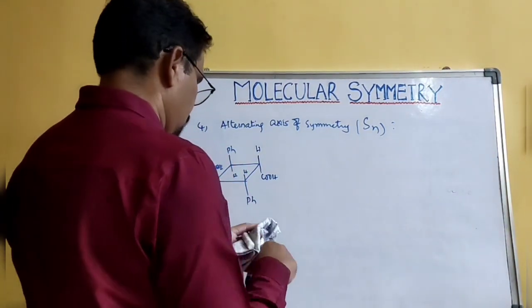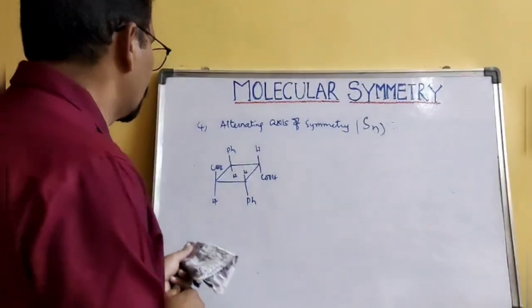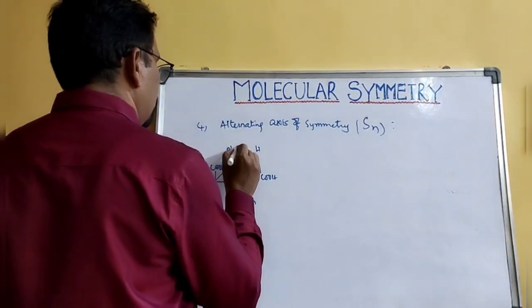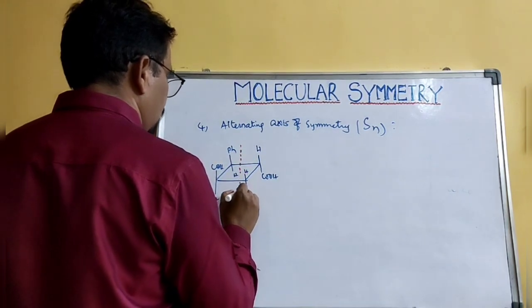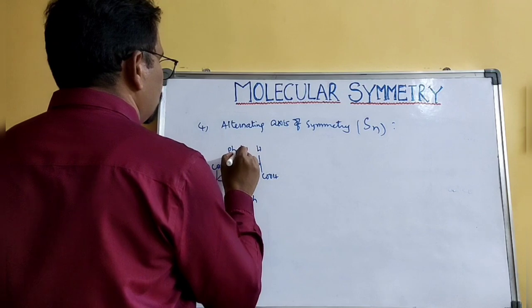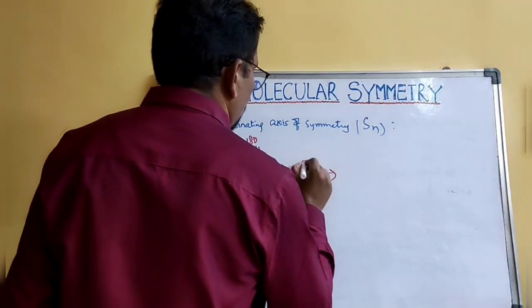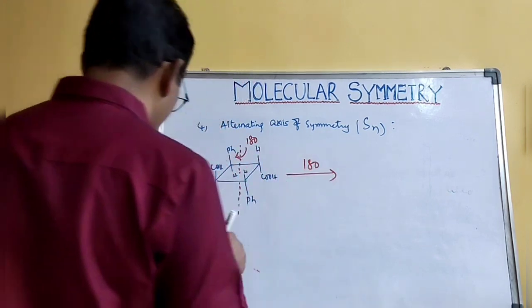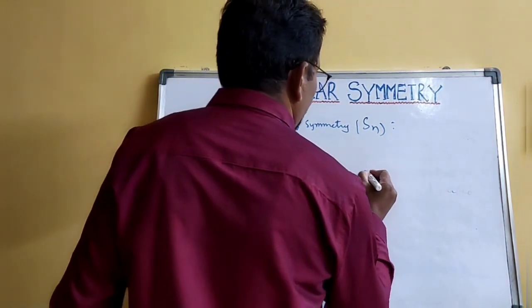Okay, so if you rotate this molecule about an appropriate imaginary axis by 180 degrees, what kind of molecule will it produce? This one it will produce.